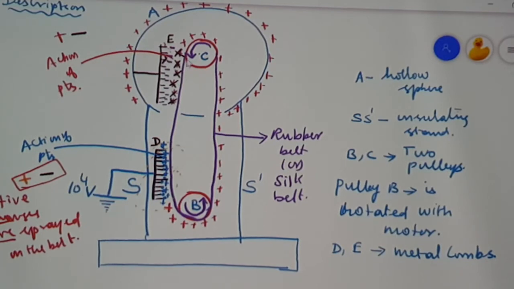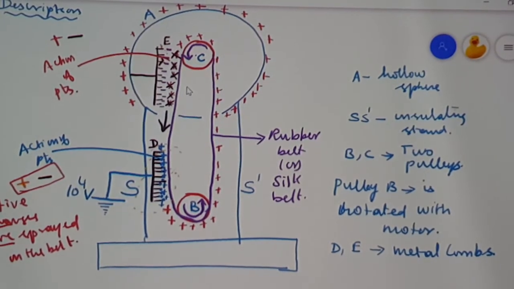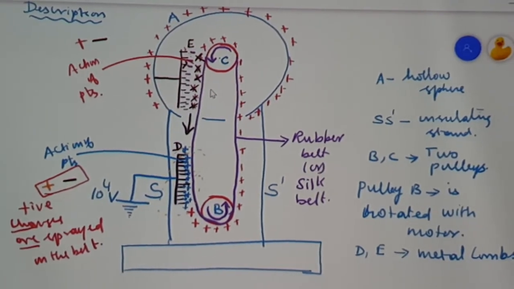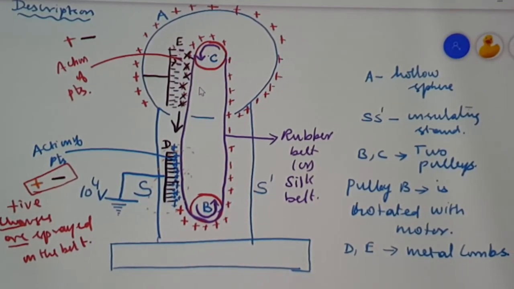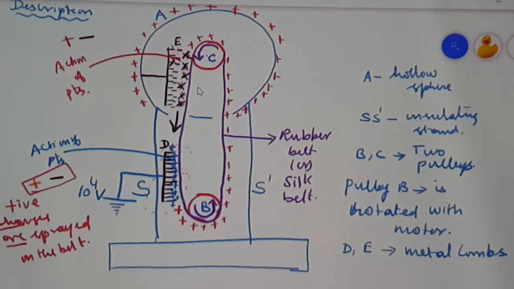Since it neutralizes the positive charges, automatically there is no charge left in this belt, and we can say the descending belt is not having any charge. When the descending belt reaches the point D, again the charges will be sprayed on the belt, and when the belt rotates, it carries the charge to pulley C, and the process gets repeated. Each and every time, it induces positive charges in the sphere, and the positive charges in the sphere go on increasing.